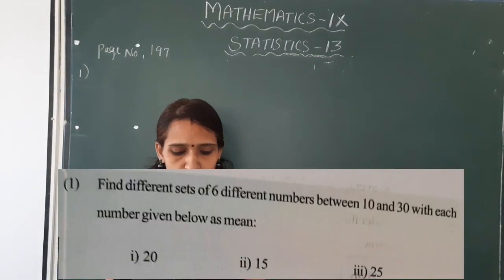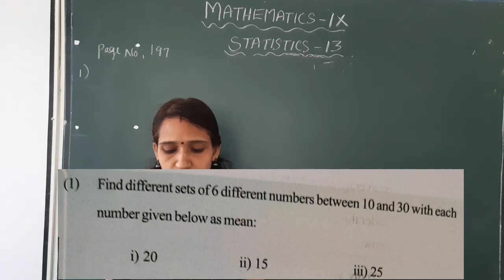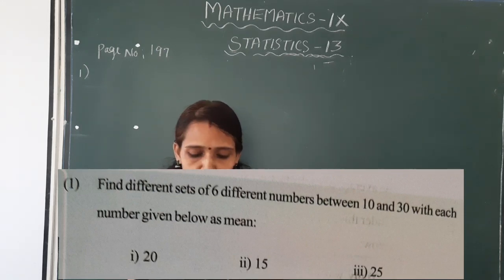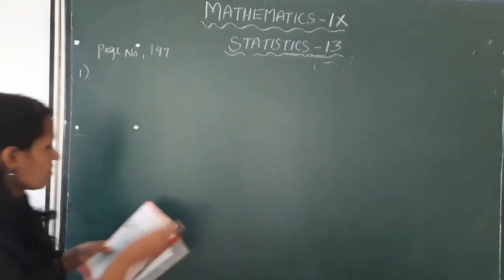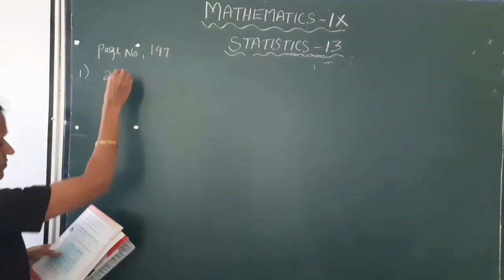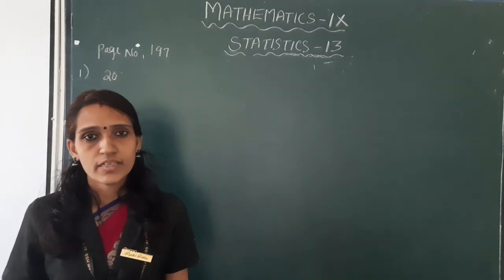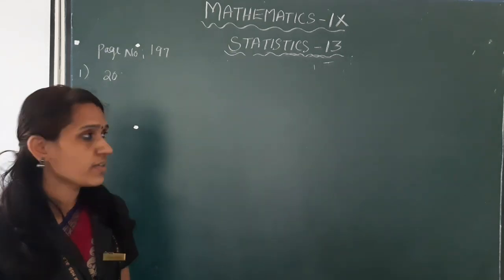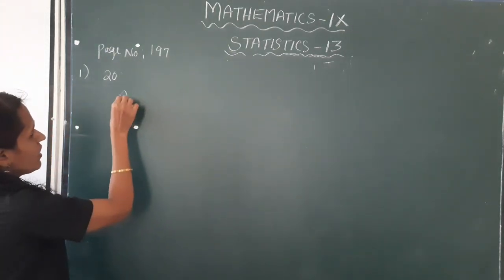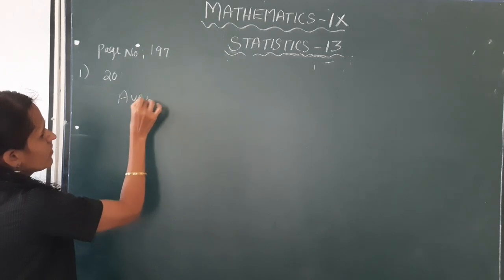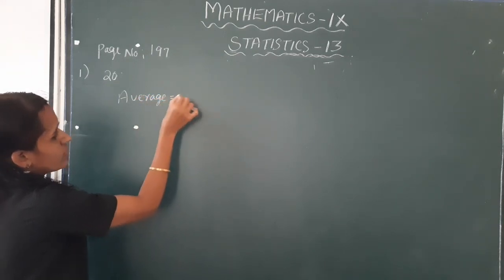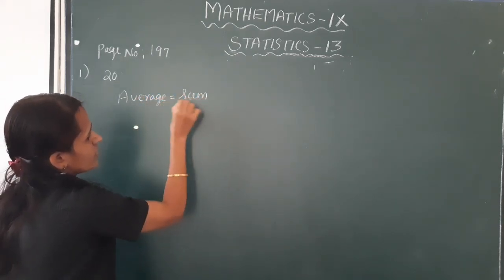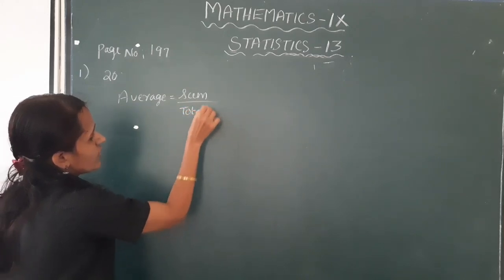Let us do a problem. Find different sets of 6 different numbers between 10 and 30 with each number given below as mean. First one, 20. Here the mean is given. We know that average is equal to sum divided by total number.